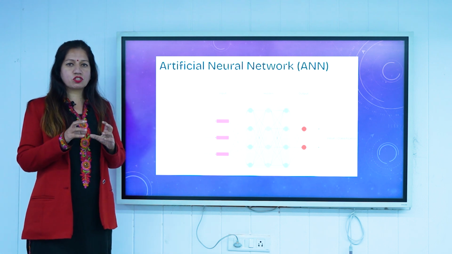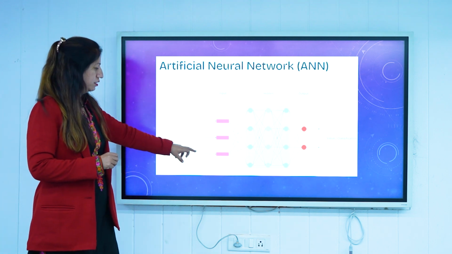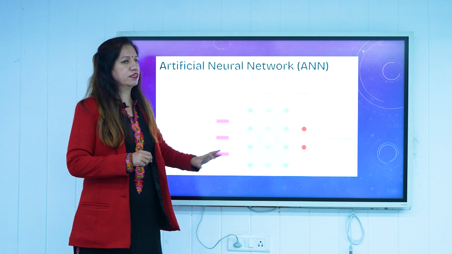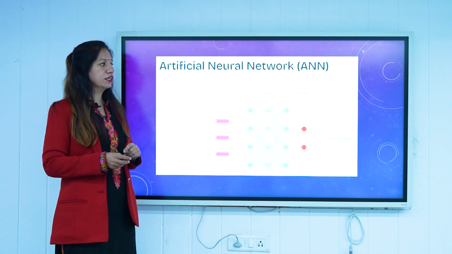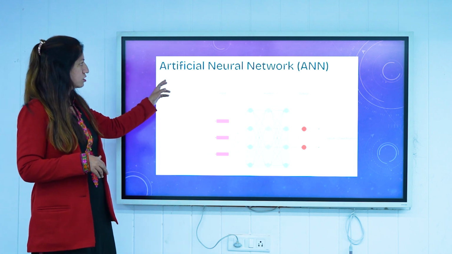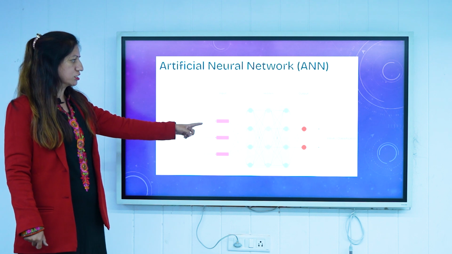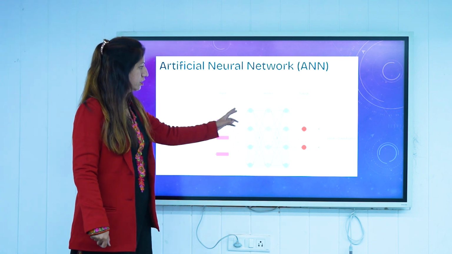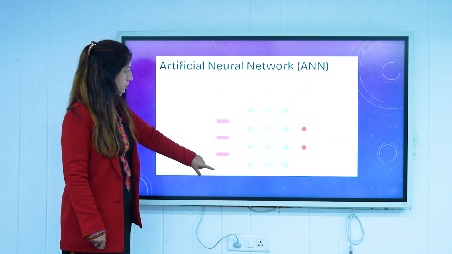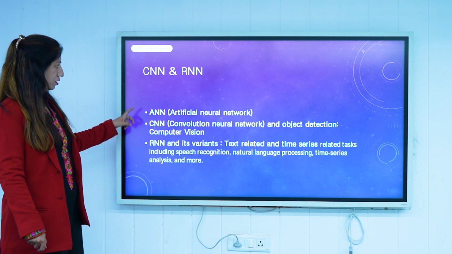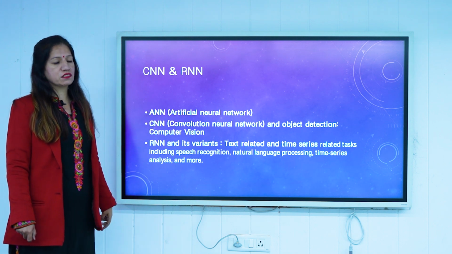The human brain consists of billions of neurons, and a single neuron is replaced by the mathematical model of this ANN. If I'm talking about the neuron of a brain, then it is called a biological neural network, and that neuron is now replaced with your artificial neural network in your deep learning model, right? So this basically consists of three layers. We'll have the input layer, the hidden layer, and the output layer. And this is the basic structure of a neural network.